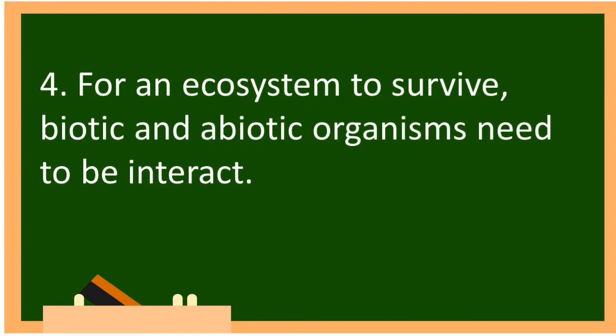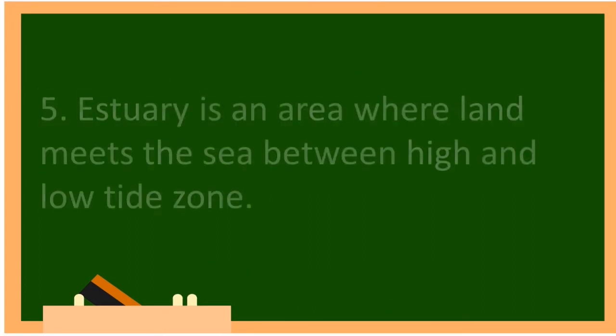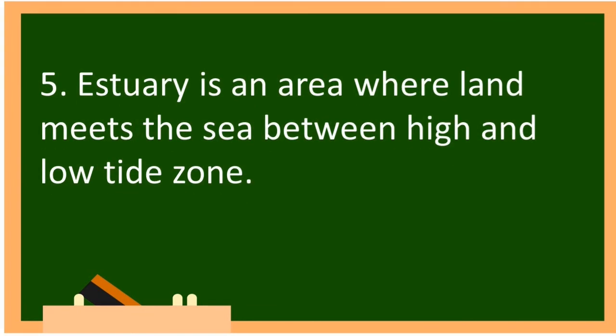Number 4, for an ecosystem to survive, biotic and abiotic organisms need to interact. That's great. The answer is true. Number 5, estuary is an area where land meets the sea between high and low tide zone. Correct. The answer is false.